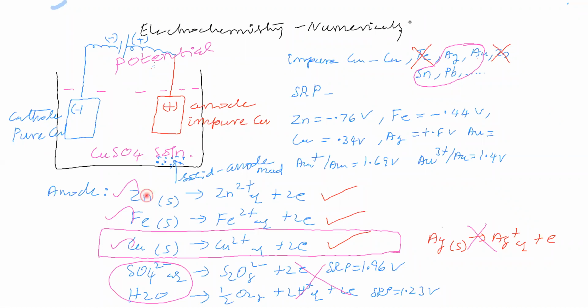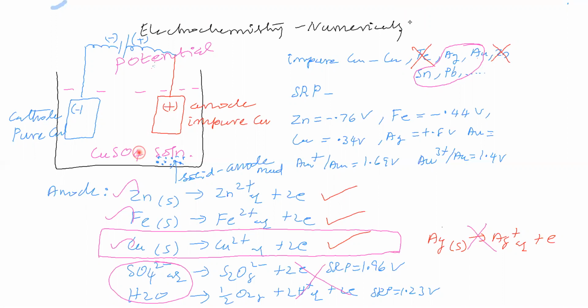In the anode, zinc undergoes oxidation, iron undergoes oxidation, copper undergoes oxidation. That's all. In the anode, only these three undergo oxidation.